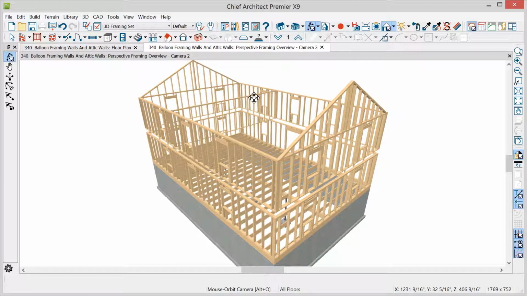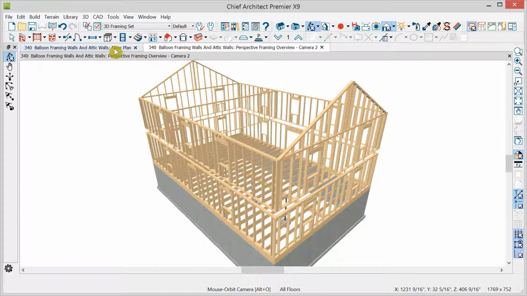Notice the interior wall does not have an attic wall, and the reason for that is because the rooms on either side of the interior wall have ceilings, and so an attic wall is not generated. Whereas here, there is a room on this side with a ceiling, but this room outside, there's no ceiling present. And so in that case, Chief Architect will create this additional wall.